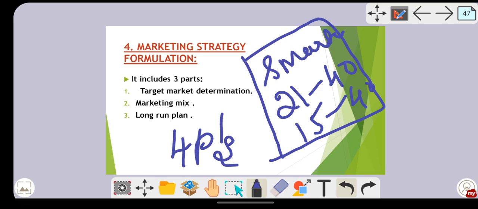So in marketing strategy formulation, you are going to decide the target market, your marketing mix, and your long run plan. In this stage the manager tries to decide about long-term sales, profit plans, and marketing mix. Whenever companies launch a product, they never think short term, like selling this product only for a week. No, they will always think long term: what will the price be, what might the sales be, how much profit we can earn. That strategy will be formulated at this stage.